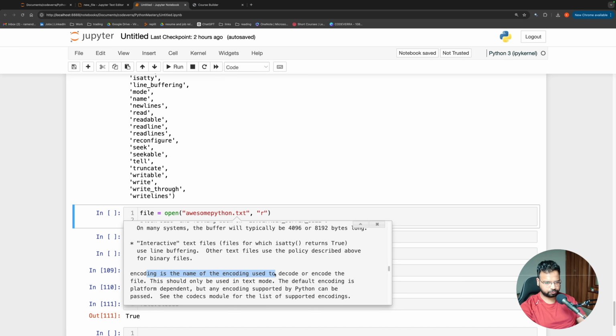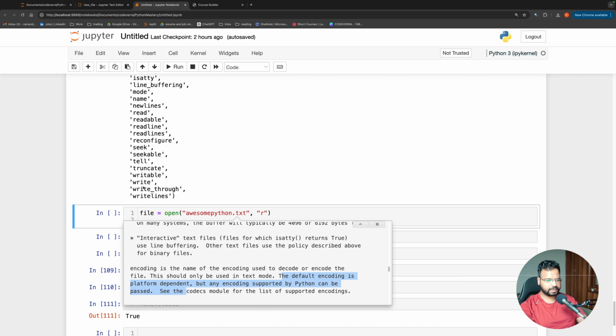Encoding is the name of the encoding used to decode or encode the file. This should be used only in text mode. Text mode is what we have been doing. I told you there are two modes, one is binary and text. Binary we will see later, but right now we are in text mode. So the default encoding is platform dependent. On Mac and Windows, I think we usually use UTF-8, but any encoding supported by Python can be passed.